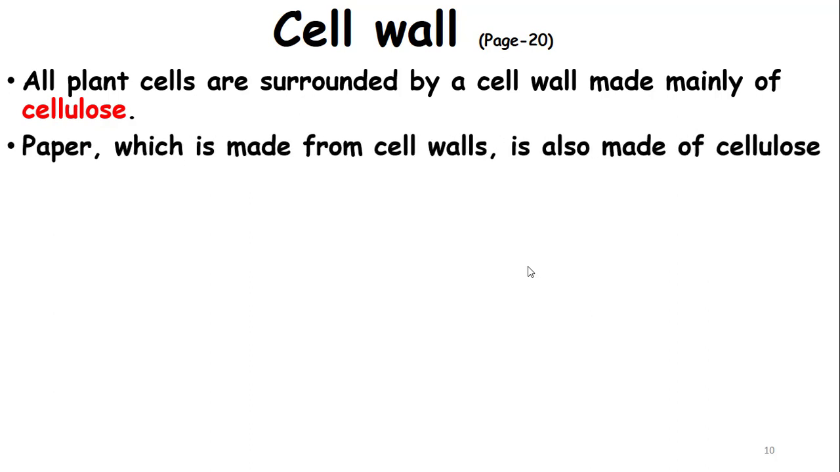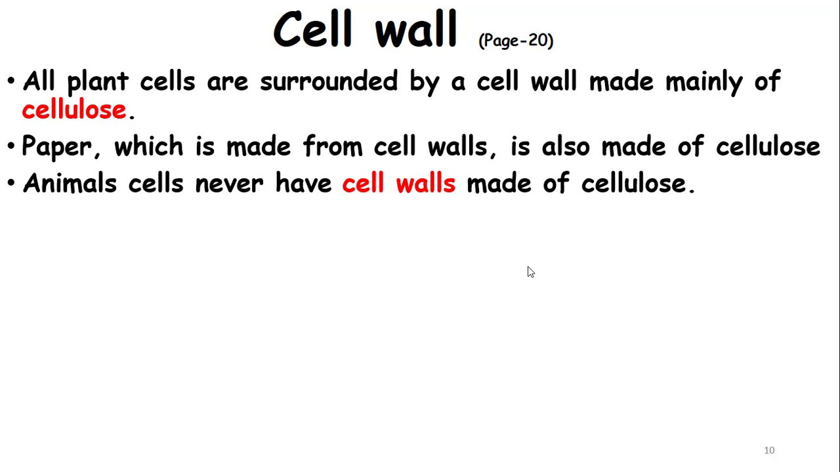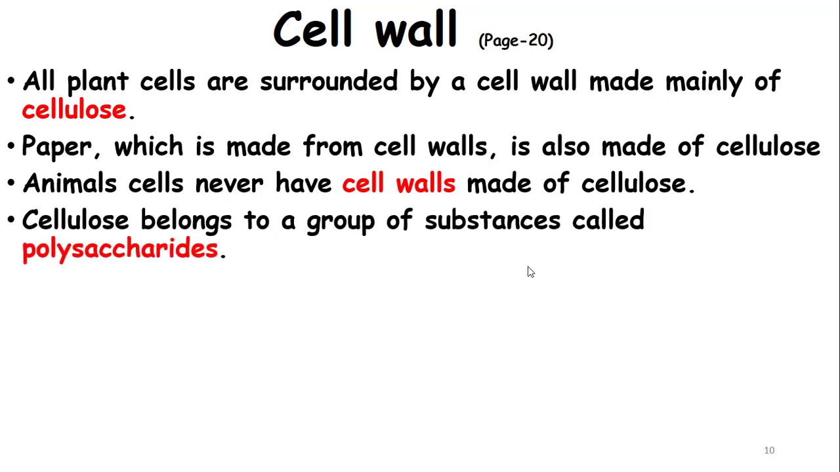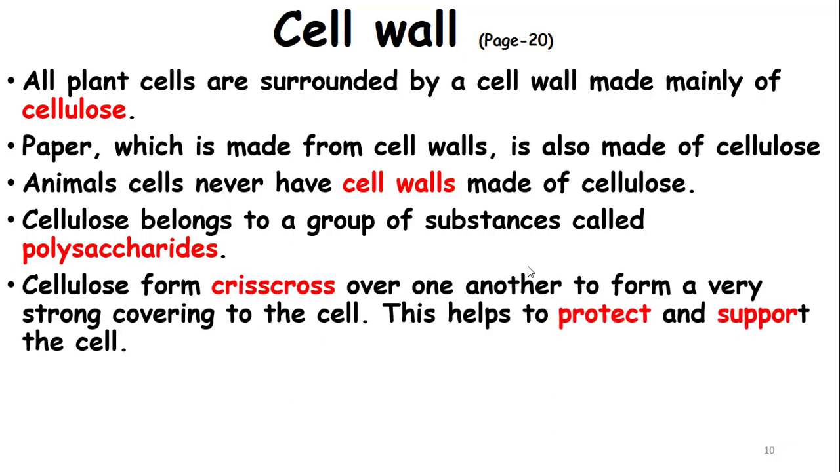Paper, which is made from cell wall, is also made of cellulose. For example, if you want to see where the cellulose is, just a paper in your book is cellulose. Animal cells never have a cell wall made of cellulose, because they are not protected by a cell wall. Cellulose belongs to a group of substances called polysaccharides, as we just explained. Cellulose forms a crisscross over one another to form a very strong covering to the cell. This helps to protect and support the cell.